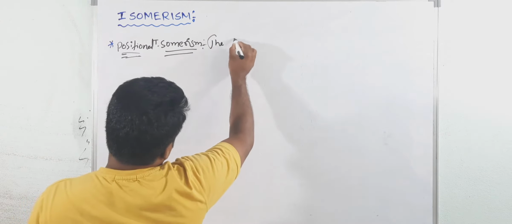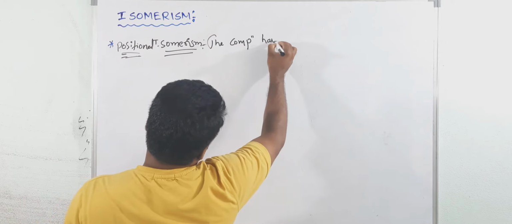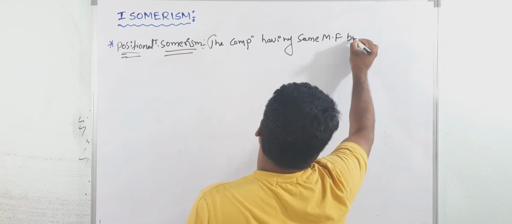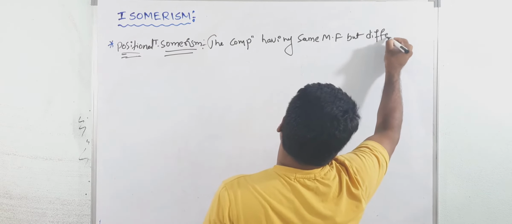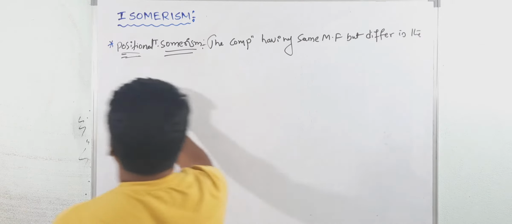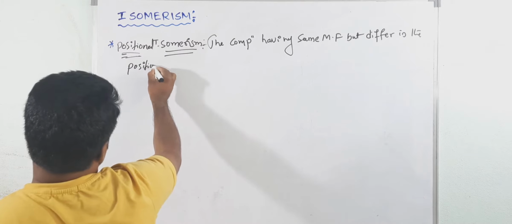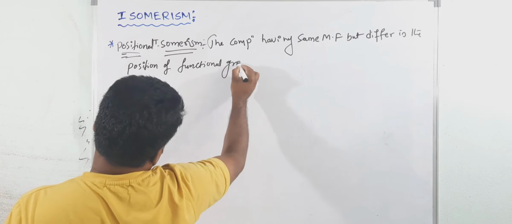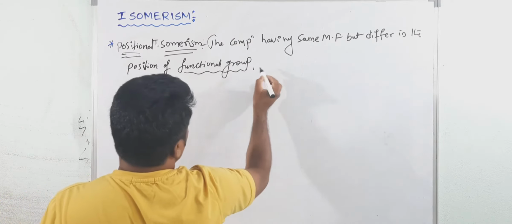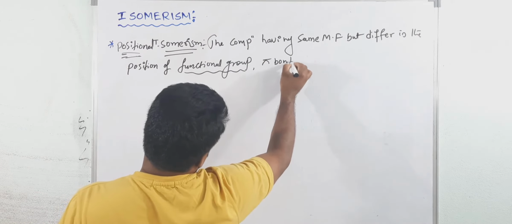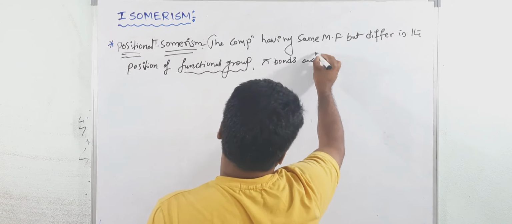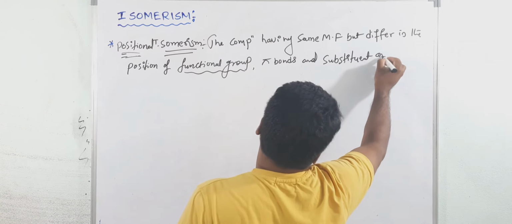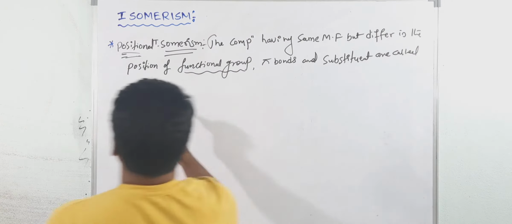The compounds having same molecular formula but differ in the position of functional group, pi bonds, that is multiple bonds, and substituent are called positional isomers.